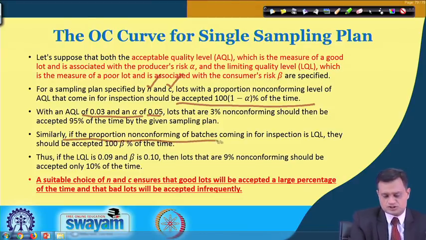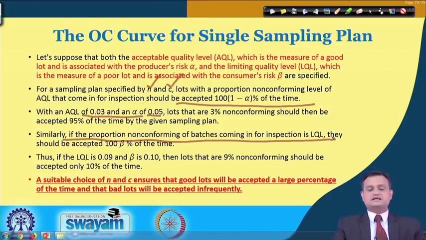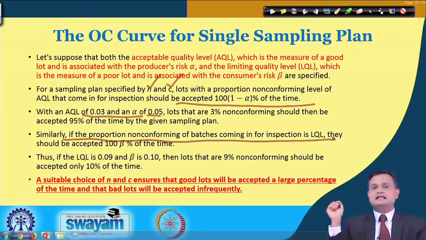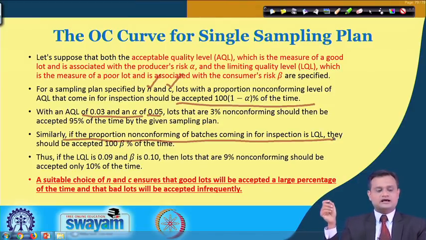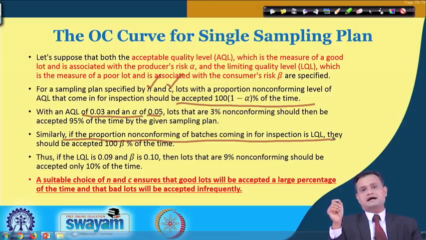Similarly, let us think from the consumer's point of view. Suppose I am referring to the limiting quality level, which is the quality of a poor lot. So let us say at LQL, lots should be accepted 100 beta percent of the time, meaning the bad quality lot should be accepted only 100 beta percent of the time.